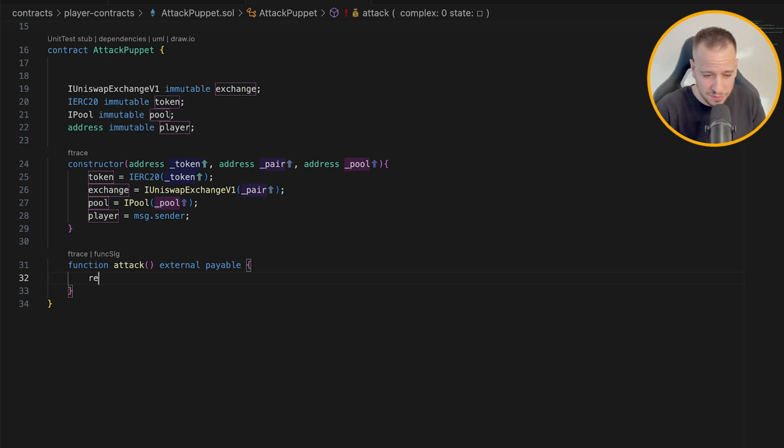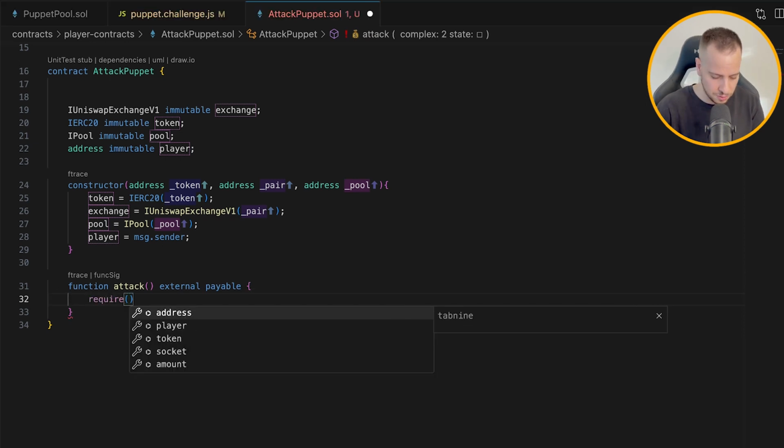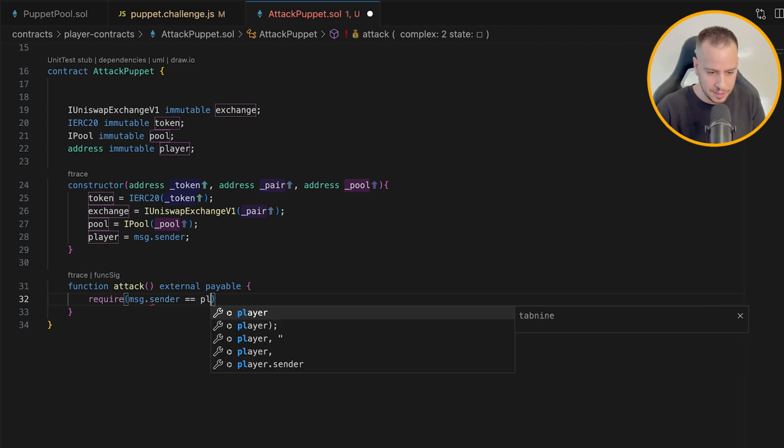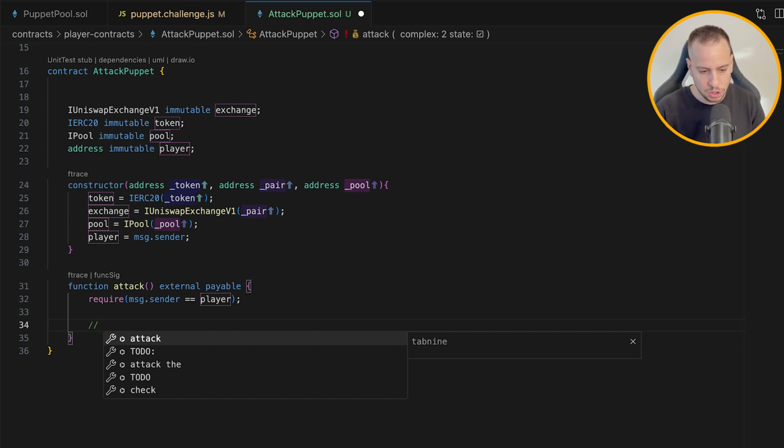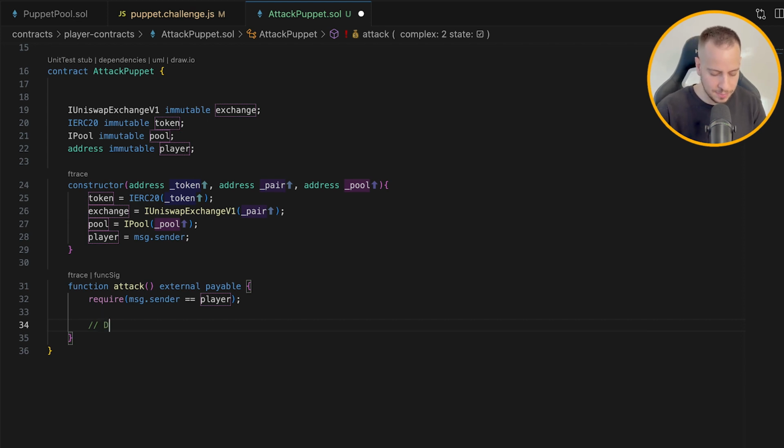The first line of code will be some kind of access control. So we make sure that the message.sender is the player. So no one else can actually initiate the attack, only us, the one who deployed the EOA account that deploys the contract. And now let's plan our attack. So first we need to do what? We need to dump DVT to the Uniswap pool.